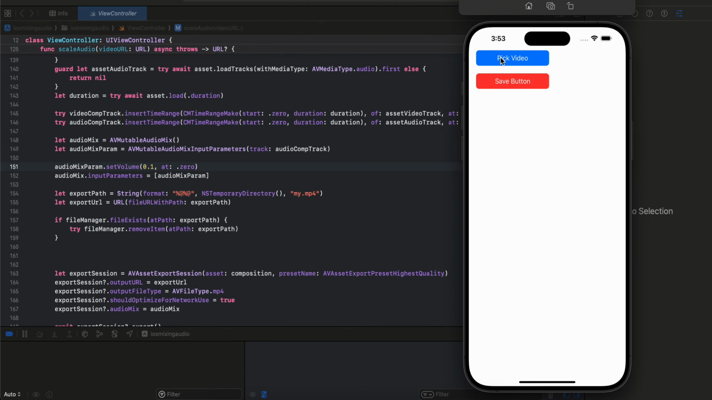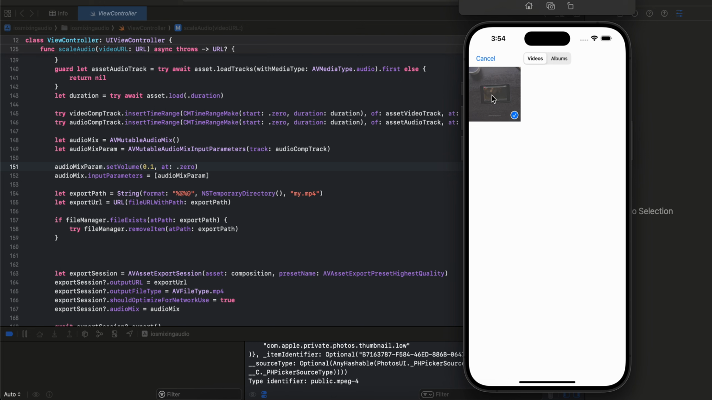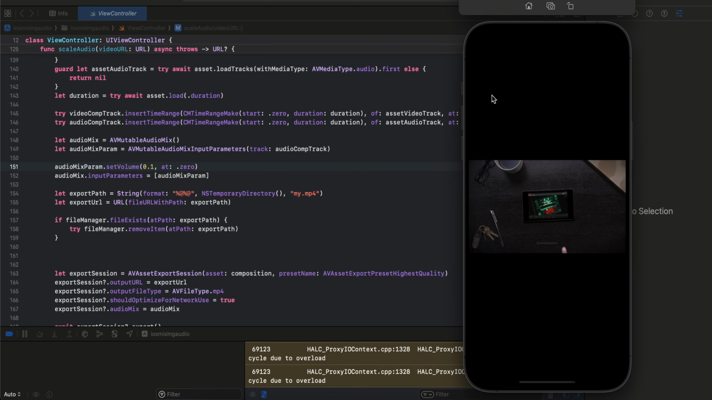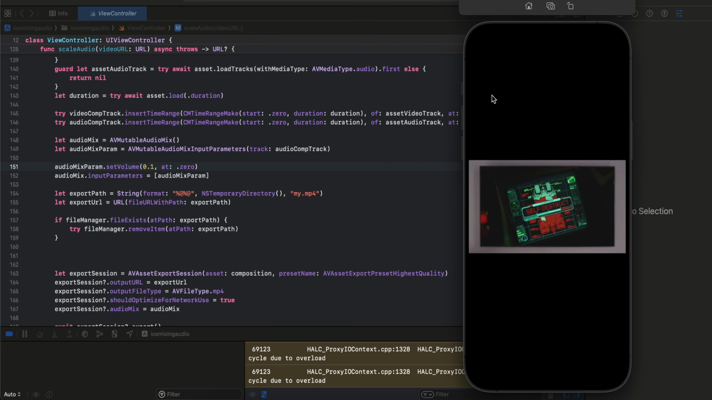If I click on pick video, here you can see it first checks for Photos app permission. I have already given that to it. Then it shows all the videos which are present. I only have one video. If I click on it, it automatically scales down the audio for us, and I'm not sure if you guys can hear it, but it has definitely scaled down the audio for me.